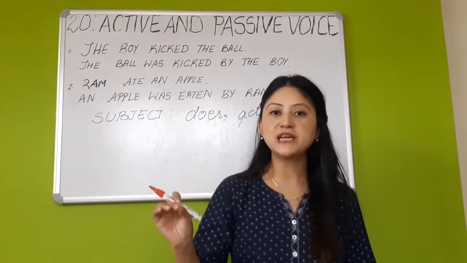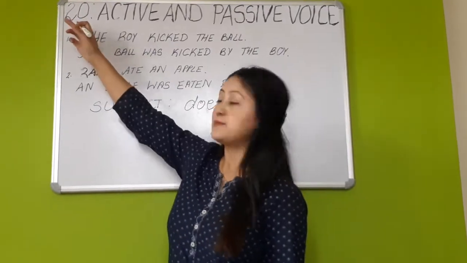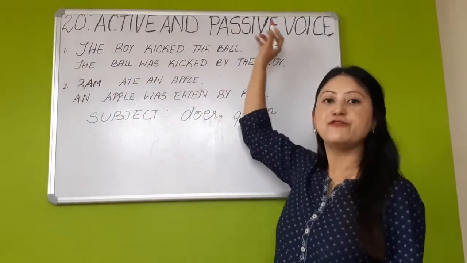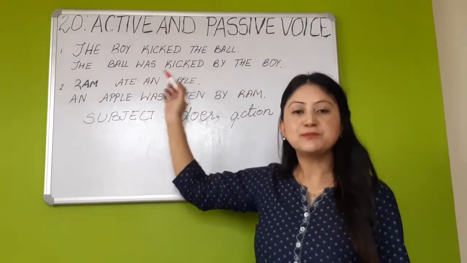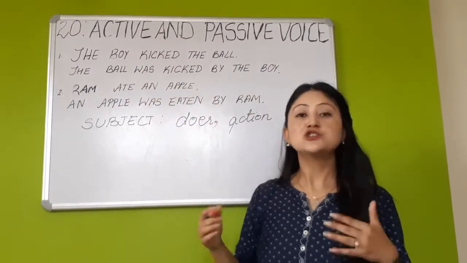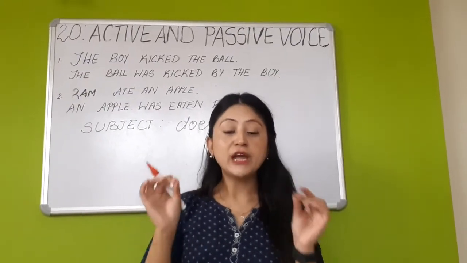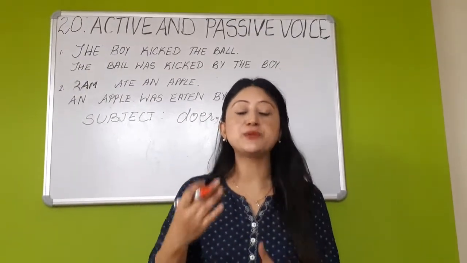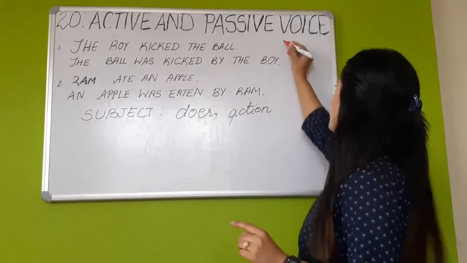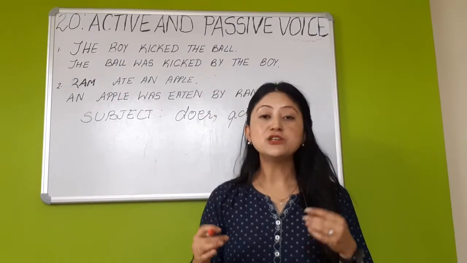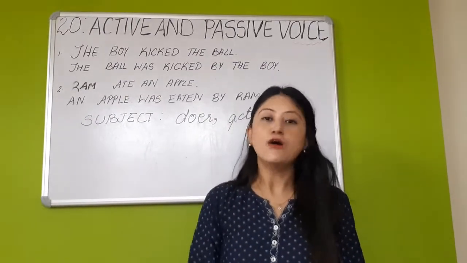Today I shall begin with a new chapter, chapter 20, that is active and passive voice. Children, when you try to say something, the way or the method in which you express yourself is a voice. So simply, voice means the way in which you say something.